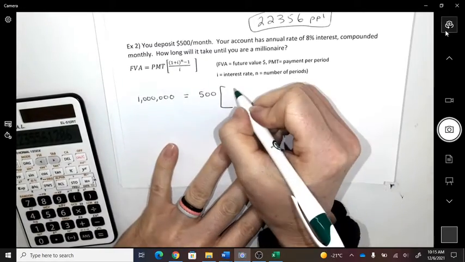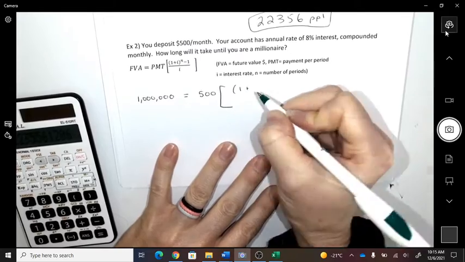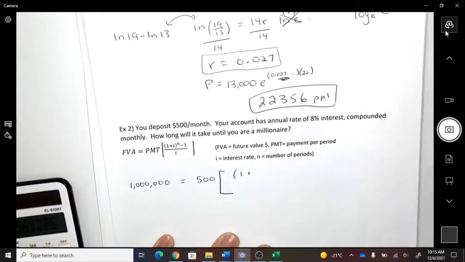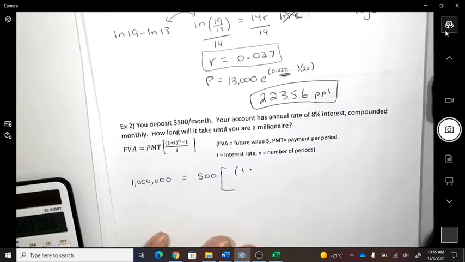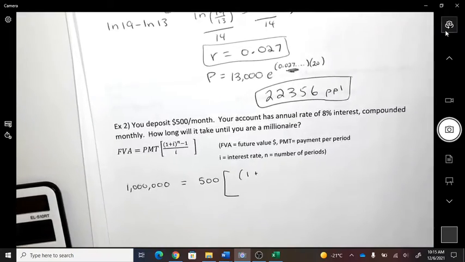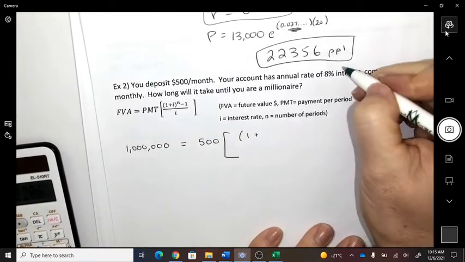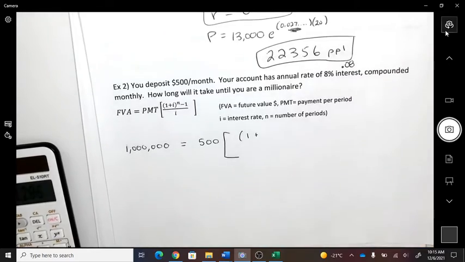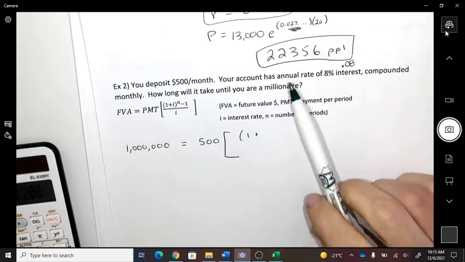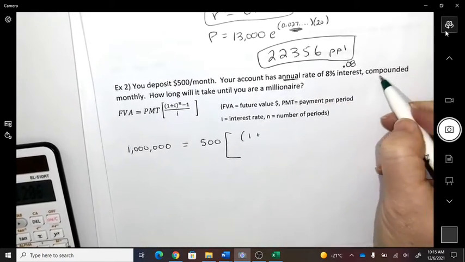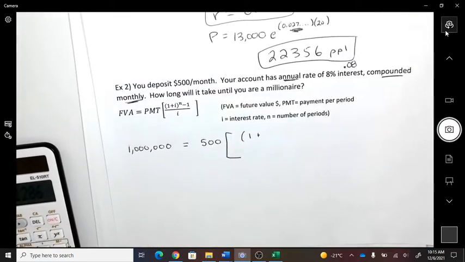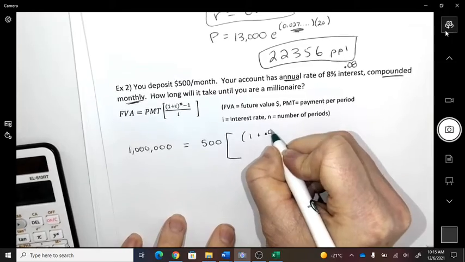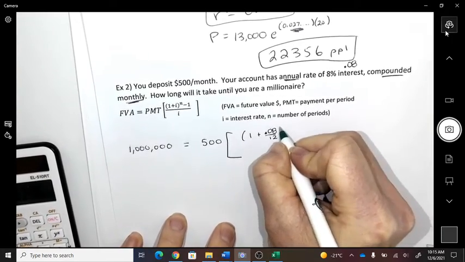Okay, 1 plus the interest. Now here's something that might be new to some of you who didn't take essentials. First of all, 8% is 0.08. But that's an annual rate, and we want to compound it monthly. So I'm going to do this: 0.08 divided by 12.